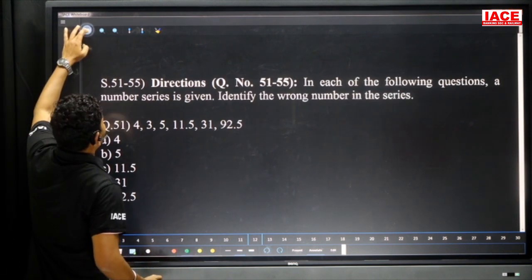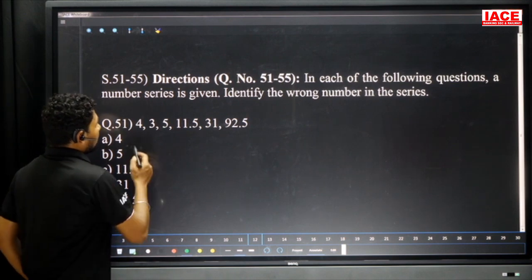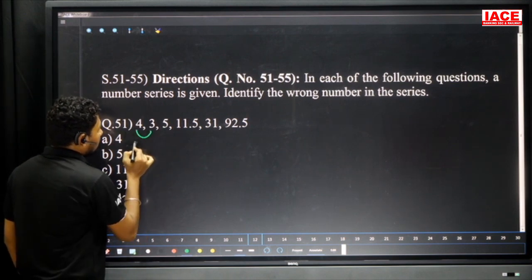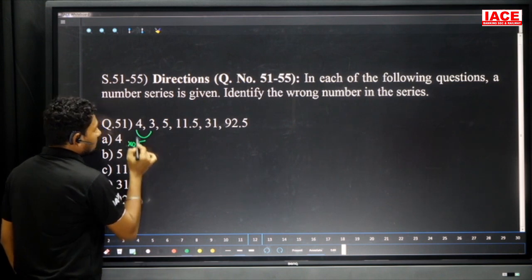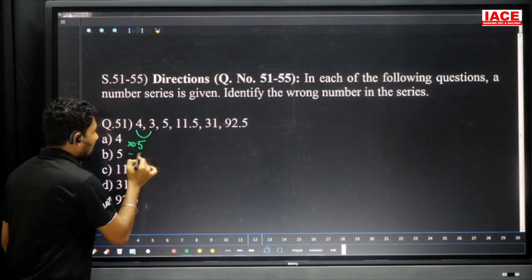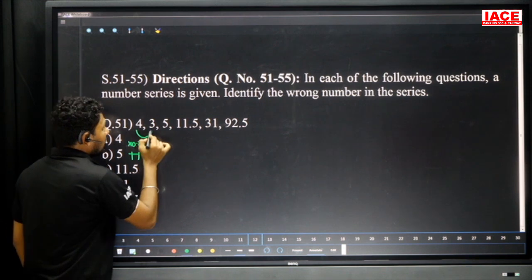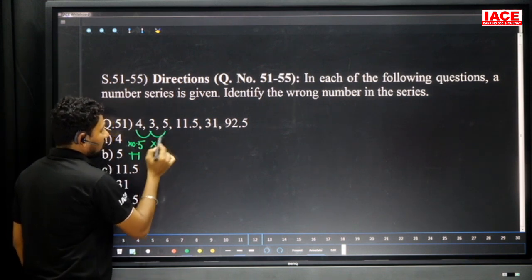Next, we have a direction based on the number series. So calculate a number series here. 4 becomes 3. What I am doing here, the logic is, so multiplied by 0.5. So 4 of value is 2, extra added by 1, it becomes 3. And 3 multiplied with 1, 3 into 1 plus 2.